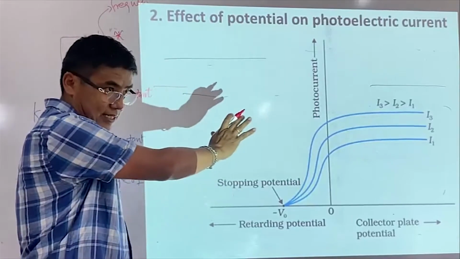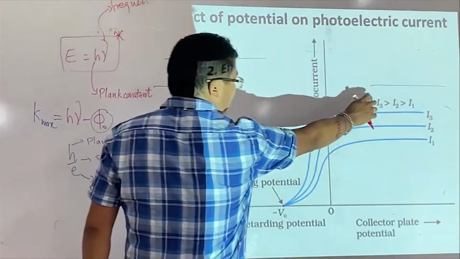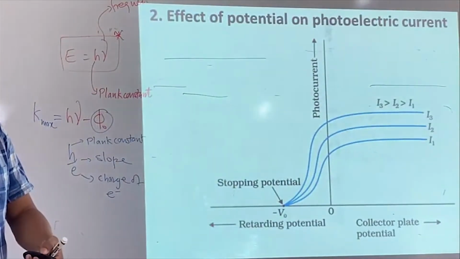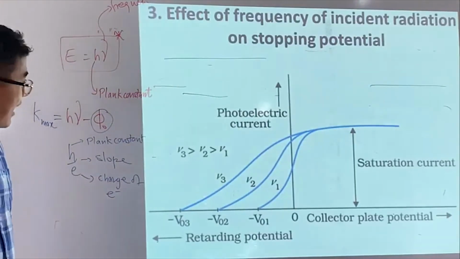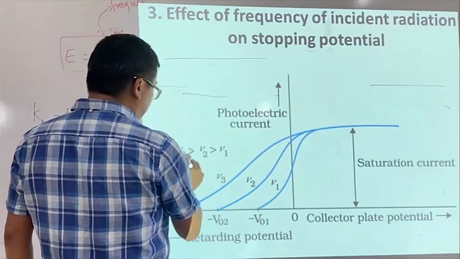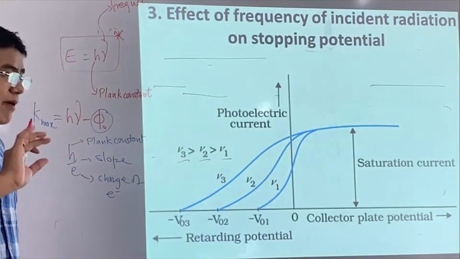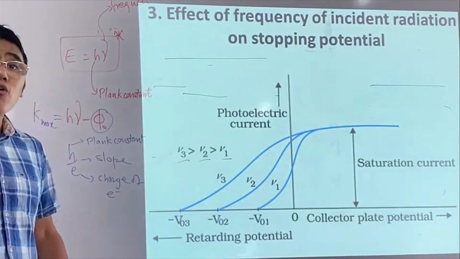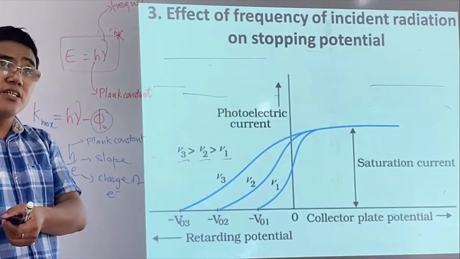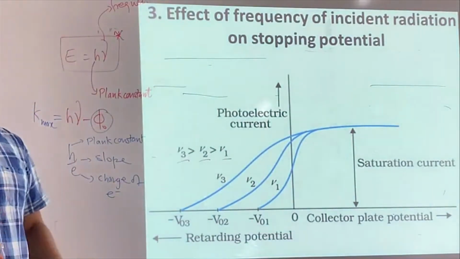So this tells you this, right? This graph also tells you this. Intensity is just the number. Frequency is the one that determines energies. Now next, this is how to talk about. So we have three different frequencies but the same intensity. Same intensity means the number of electrons coming out remains the same. However, electrons come out with different energy. Why? Because different energy of light is falling on the metal surface.